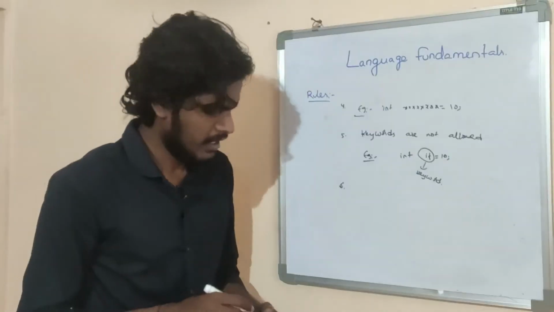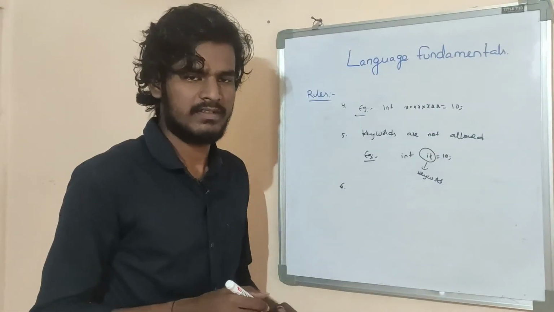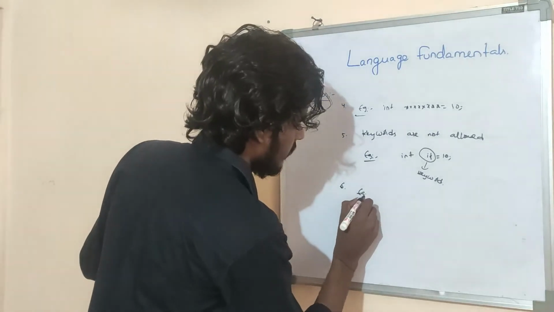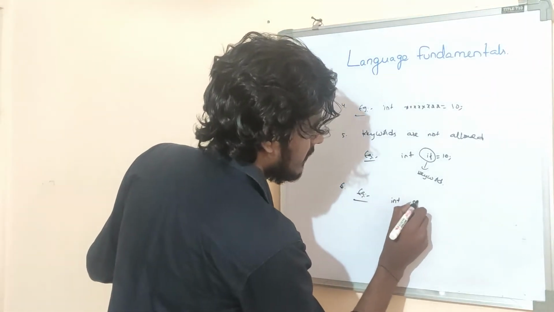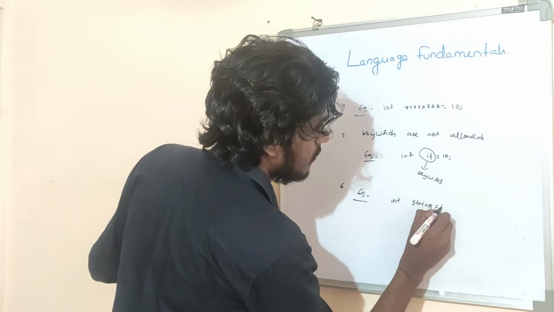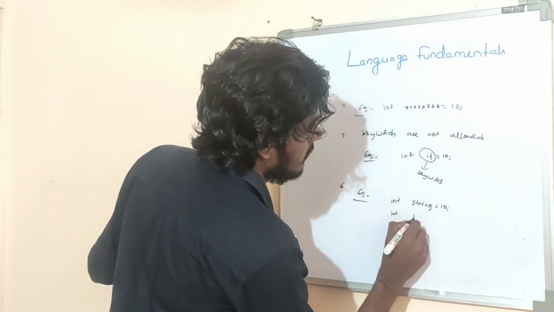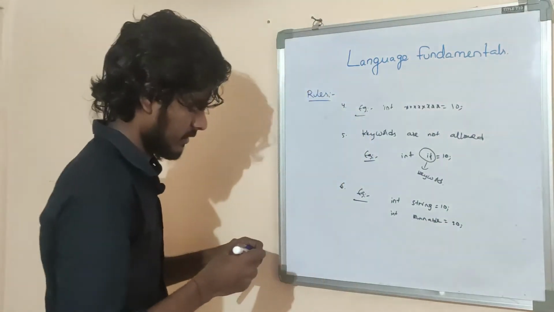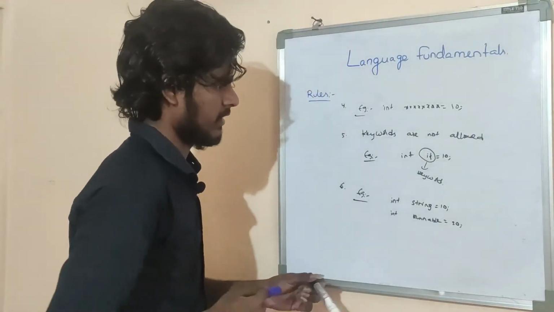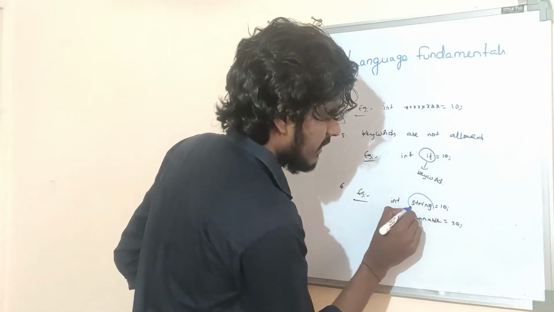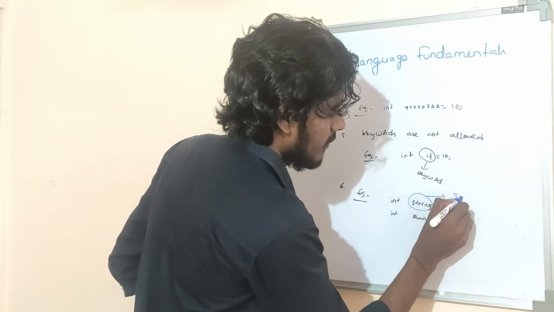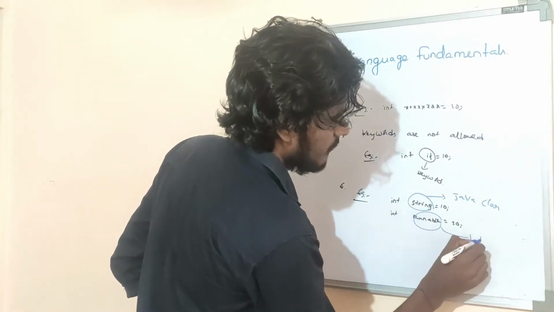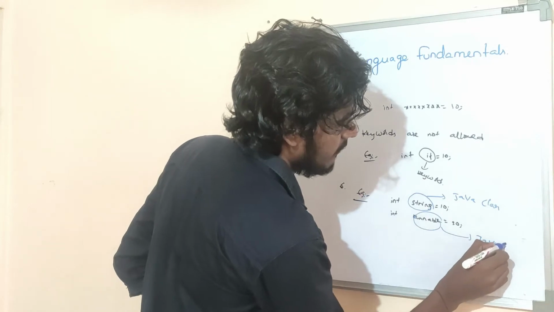Example, int String = 10; int Runnable = 20. This is a Java predefined class. This is a Java predefined interface.